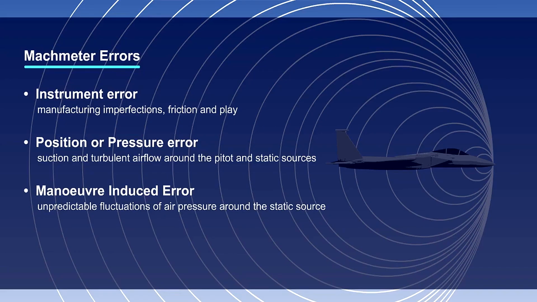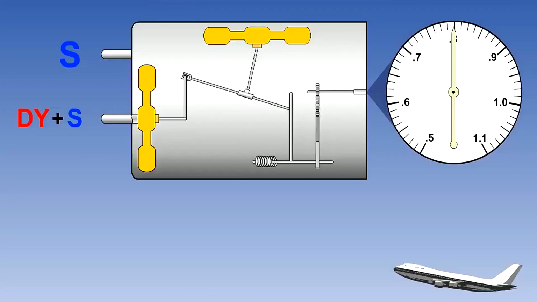If we think about the construction of the Mach meter, we will be able to work out what will happen in the event of either a pitot or static blockage. Should the pitot source become blocked, the Mach meter will behave in the same way as an airspeed indicator.